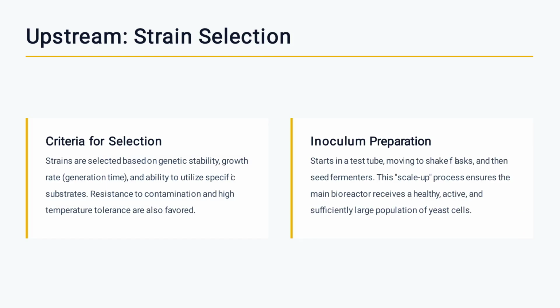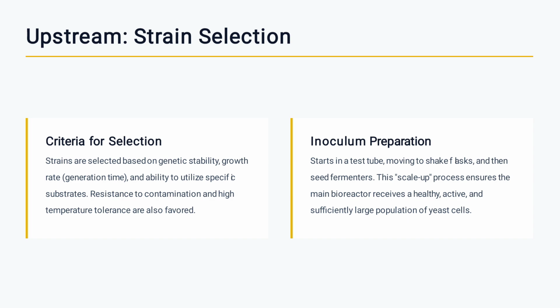Upstream strain selection. Criteria for selection: strains are selected based on genetic stability, growth rates, generation times, and the ability to utilize a specific substrate. Resistance to contamination and high temperature tolerance are also favorable.